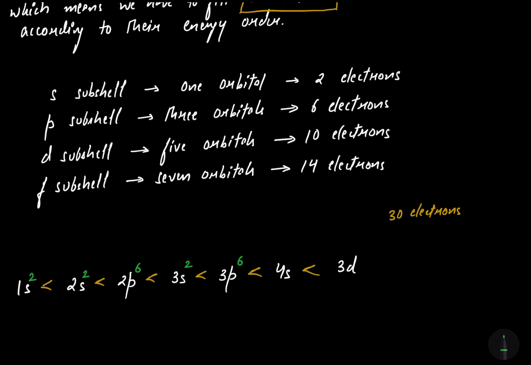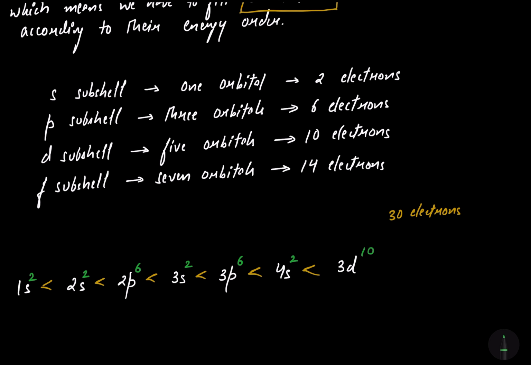Then the next higher energy subshell is 4s. So s subshell again will have 2 electrons. Now the higher energy subshell after 4s is 3d. So d will have maximum of 10 electrons. So you can observe here that I have filled the electrons according to the energy order of the subshells. I have filled the subshell with the lowest energy, that is 1s, then 2s, then 2p, in increasing order of energy, then 3s, then 3p, then 4s, and then 3d.